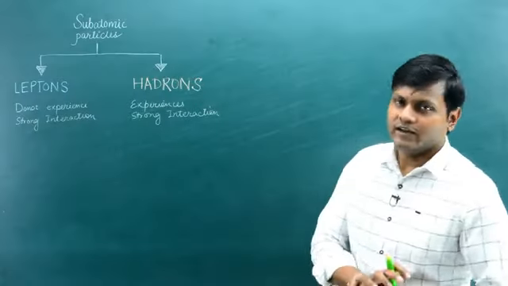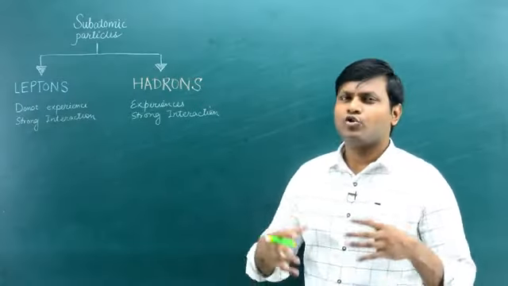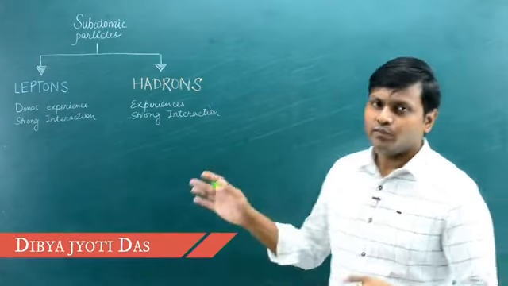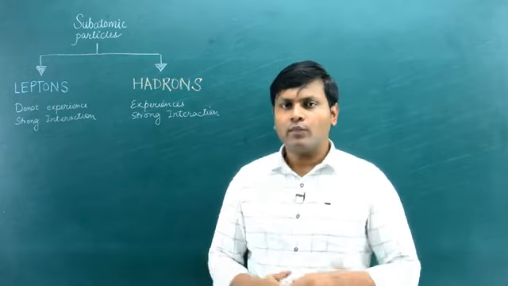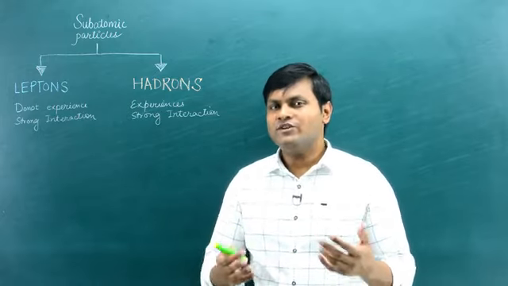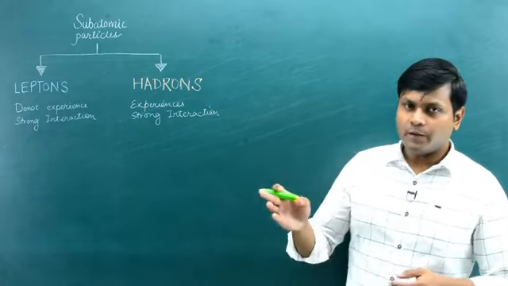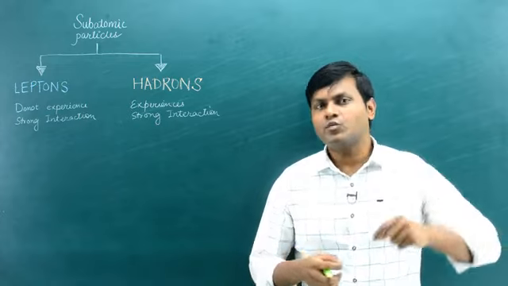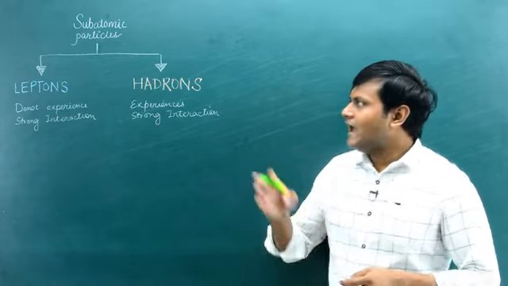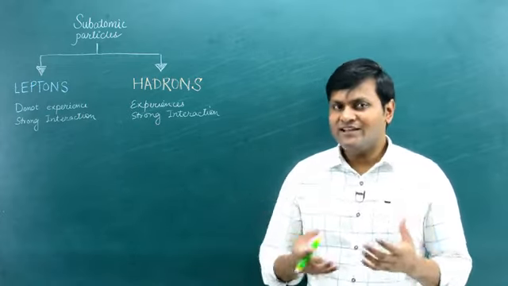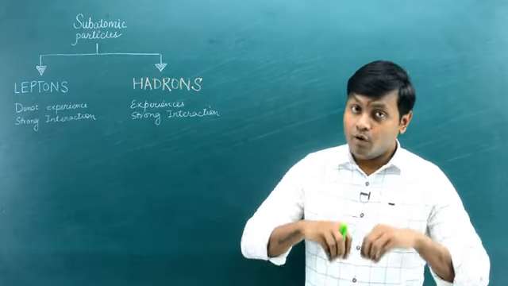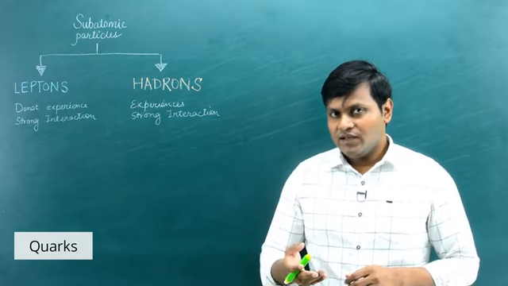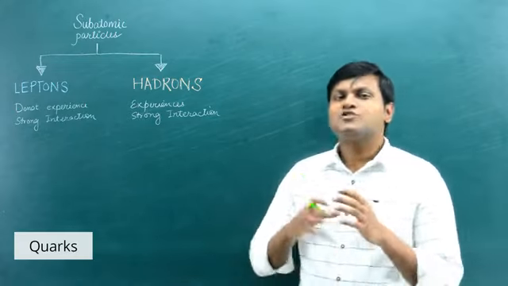Hadron is a Greek word that means strong or heavy. It is named as such because hadron particles, unlike the lepton particles, are not elementary particles. Leptons are elementary particles, which means they cannot be broken down into smaller particles. But hadrons are not elementary in that sense. They are made up of further elementary particles, namely quarks. So hadrons are, in a sense, composite particles.